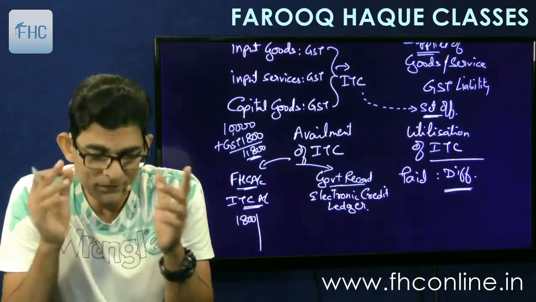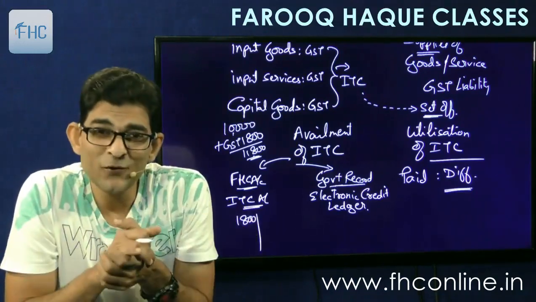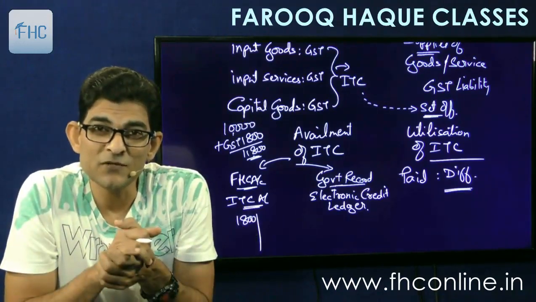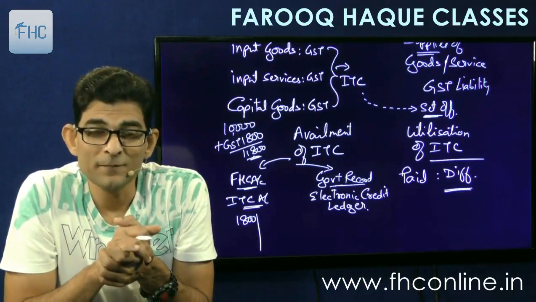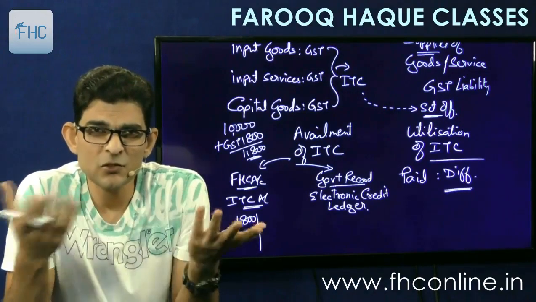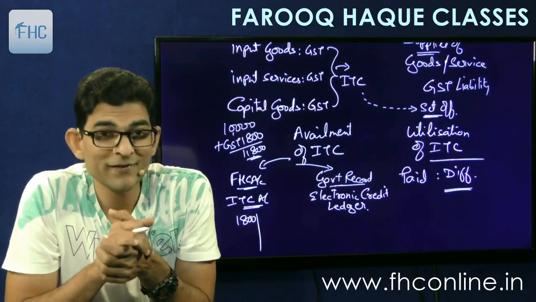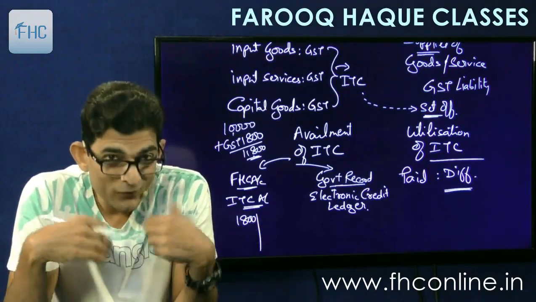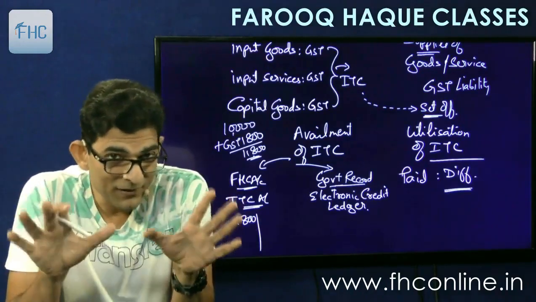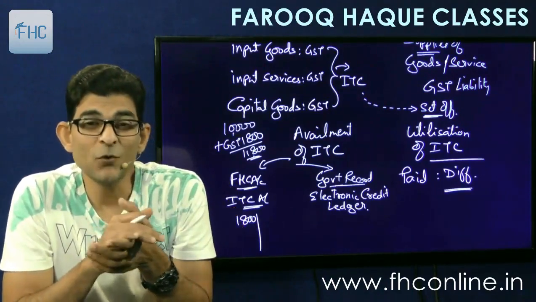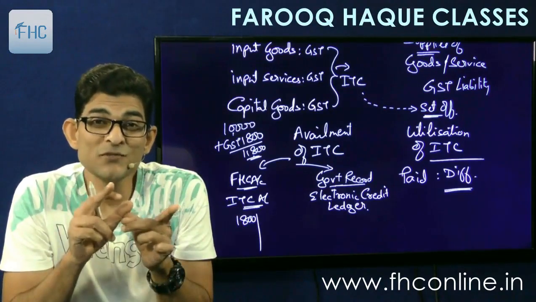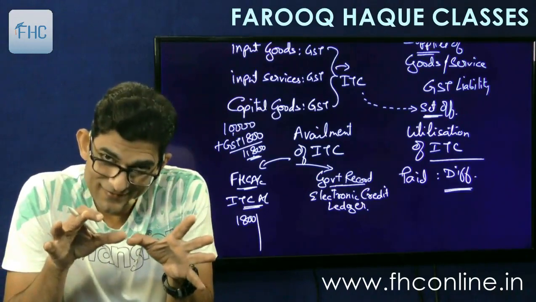Okay, am I an accounts teacher or a taxation teacher? Tell me first. I am a tax teacher. Okay, so I am a law teacher. Law means taxation laws. Who has written the law? We or the government? The government. Very good. So the government is using the word credit.